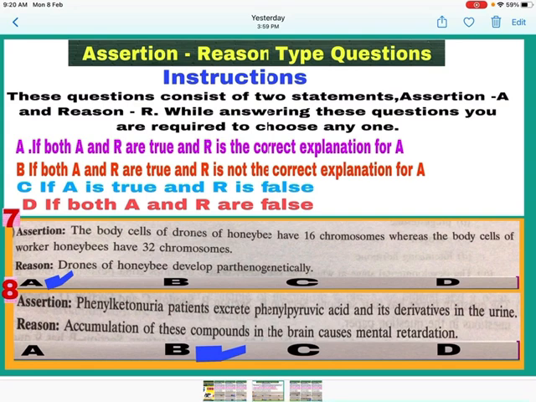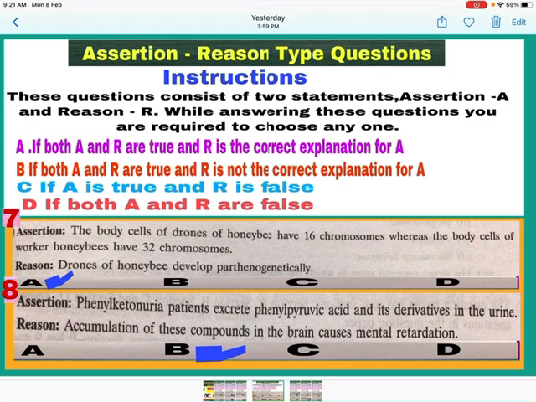Phenylketonuria patients excrete phenylpyruvic acid and its derivatives in the urine. Yes, this is a correct statement. Phenylpyruvic acid and its derivatives are excreted in urine in phenylketonuria patients. Now see the reason. Accumulation of these compounds in the brain causes mental retardation.